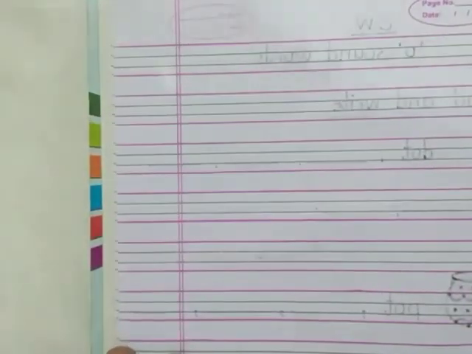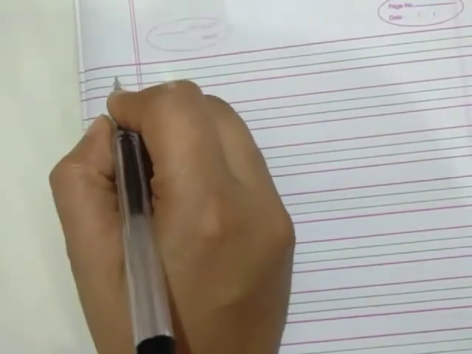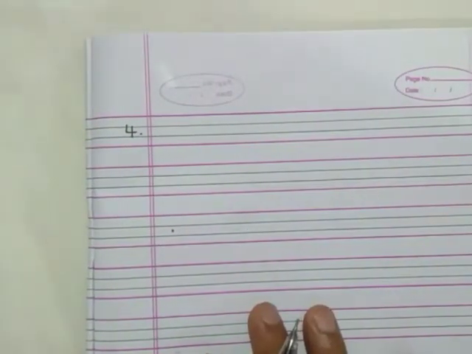Now turn the page. Okay, now which number? Number 4. This is O sound words and we are writing number 4 here. And at number 4, I am going to draw a box.